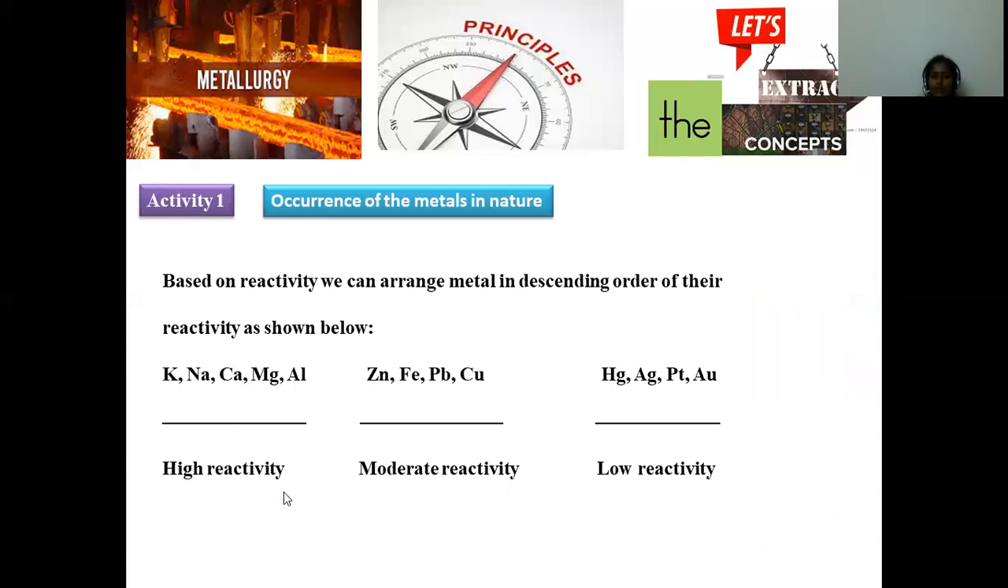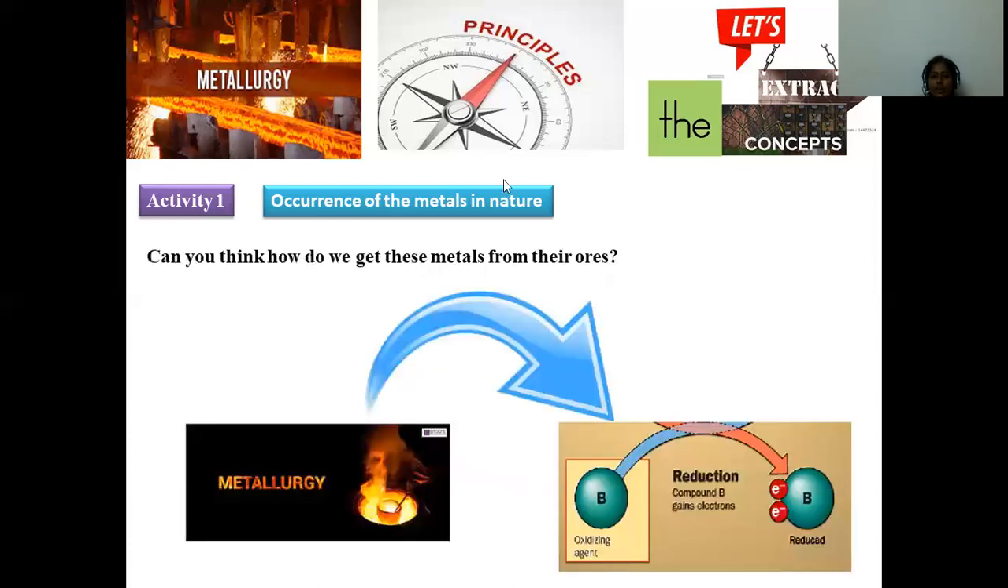Potassium, sodium, calcium, magnesium, aluminum are the part of high reactivity. Zinc, iron, lead and copper are the in-between bridging ones, whereas mercury, silver, platinum, aurum, all these are the part of noble nature. And moving on, can you think how you get these metals from their ores? Yes, it is possible by the chemical reaction called reduction.